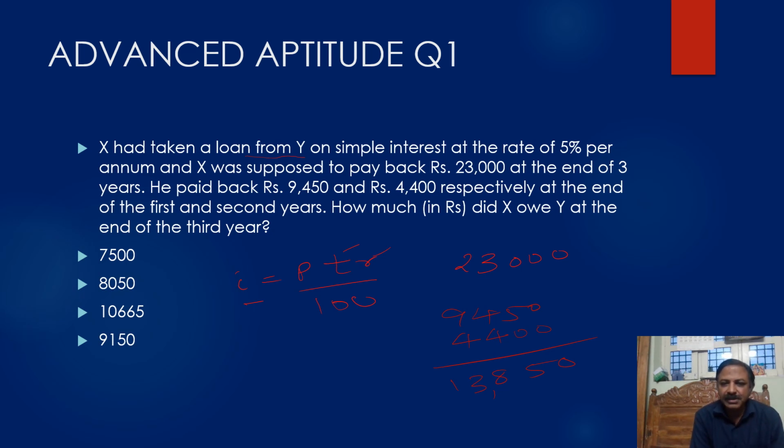How much in rupees does he have to pay at the end of the third year? So what we are going to do: total, it is 23,000 he has to return back. He paid 13,850. So if we take the difference, it is 9,150. So 9,150 is the balance which he is going to pay at the end of the third year. There is nothing to do in this question. Let us go to the next question.